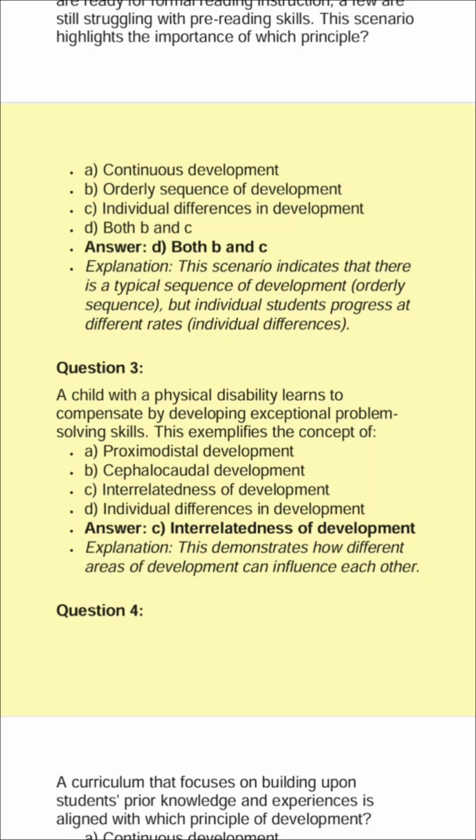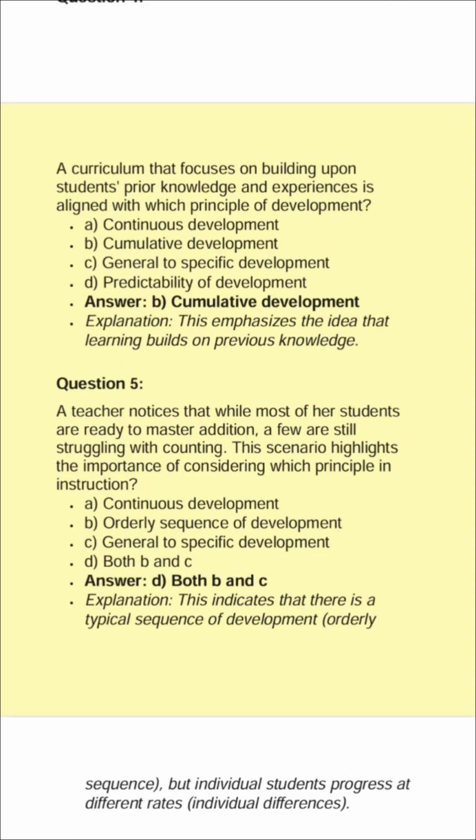Explanation: this demonstrates how different areas of development can influence each other. Question 4. A curriculum that focuses on building upon students' prior knowledge and experiences is aligned with which principle of development? A. Continuous development.